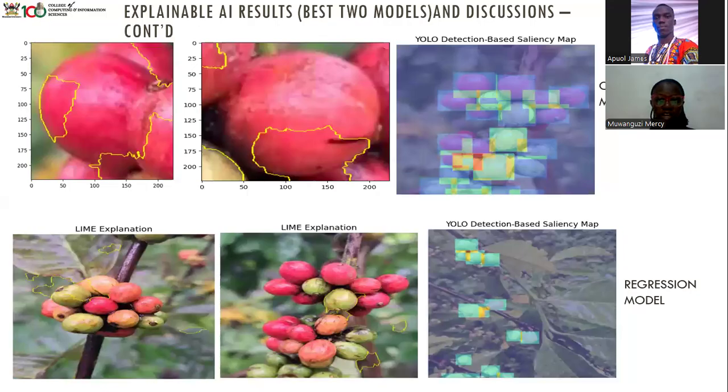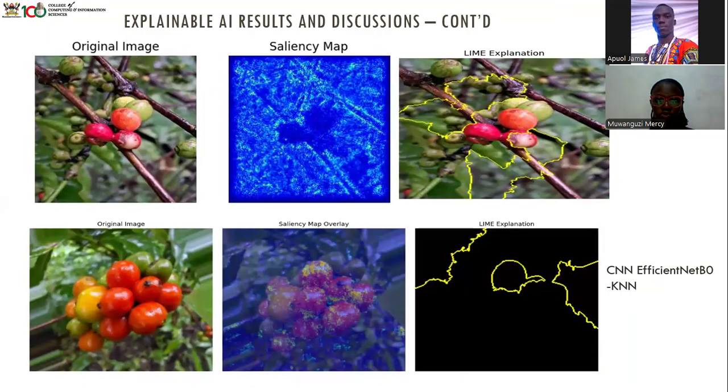As you can see, we have our worst 2 models where we have the LIME and the saliency map for the 2 models. In the first, top one, we have the contrastive model, and then down below we have the images. We can see that the CNN model showed very well what it focused on, and the saliency map for the contrastive model was not clear.